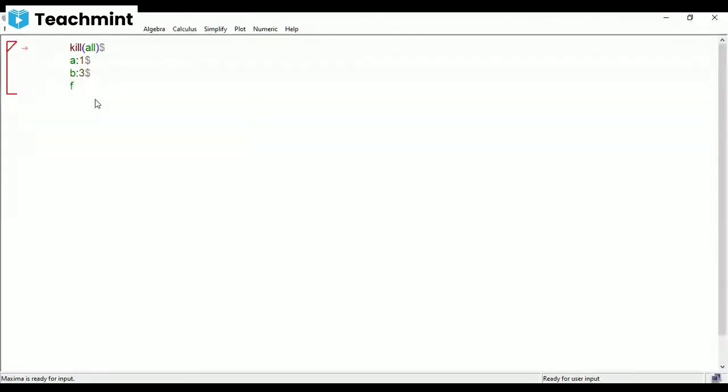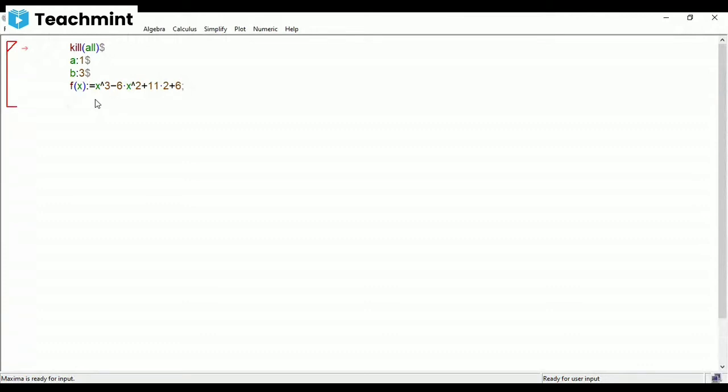Then you have to define the function f of x with the functional assignment operator: x cap 3 minus 6 into x cap 2 plus 11 into x, minus 6 or plus 6? Plus 6.